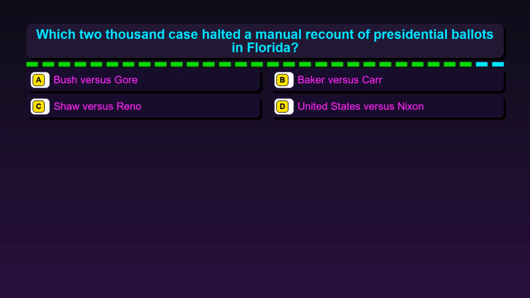Question 11. Which 2000 case halted a manual recount of presidential ballots in Florida? Option A, Bush v. Gore. Option B, Baker v. Carr. Option C, Shaw v. Reno. Option D, United States v. Nixon.